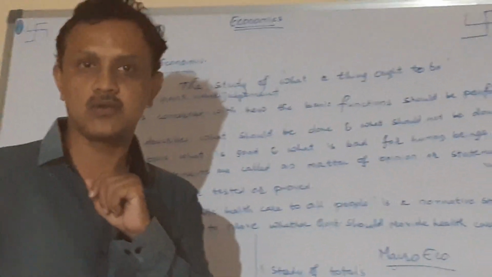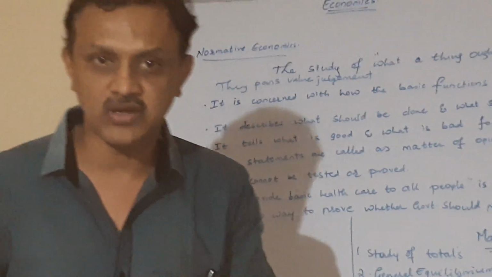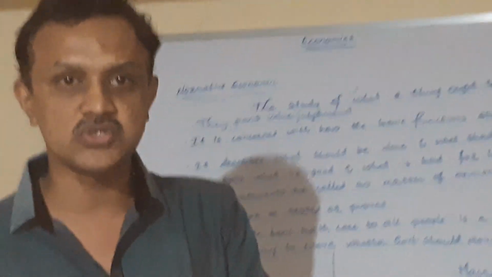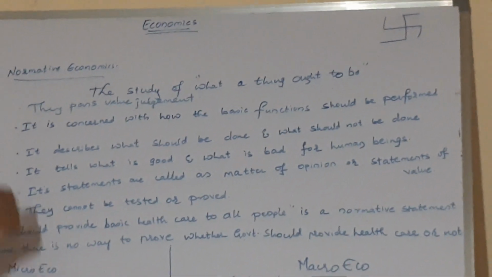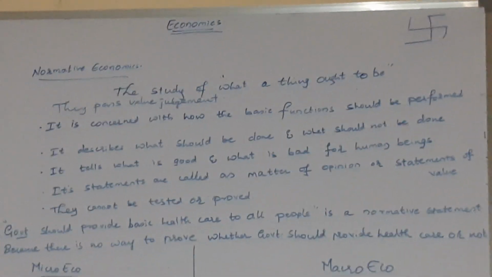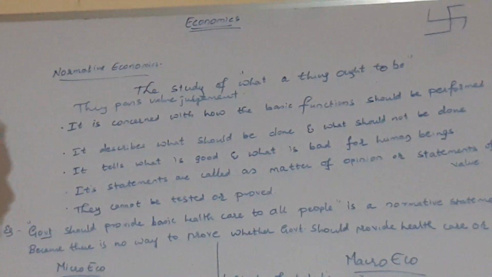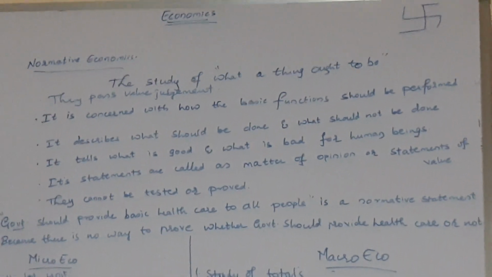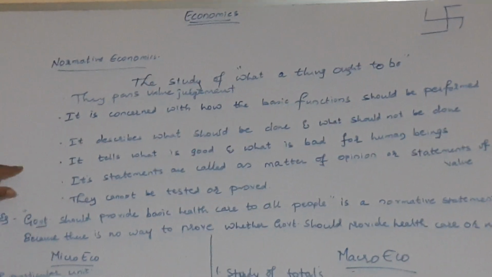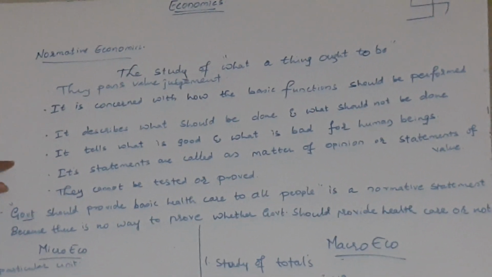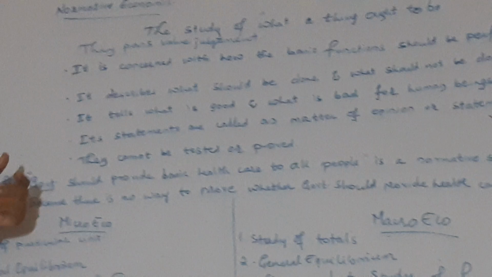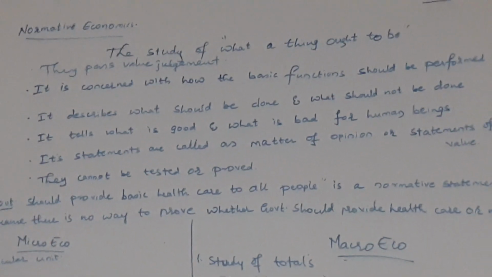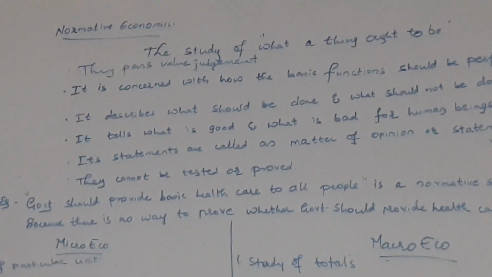It means it not only tells the cause and effect relationship, but it will also give a solution to a problem, and it will tell what is wrong and what is right, and it is concerned with how the basic functions should be performed. It will describe what should be done and what should not be done. It tells us what is good and what is bad for human beings, and its statements are called a matter of opinion or a statement of value, and they cannot be tested.